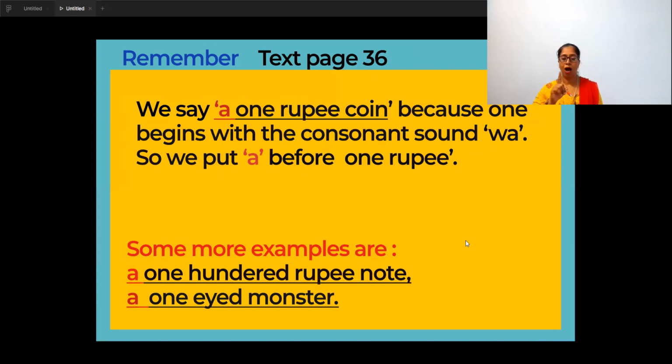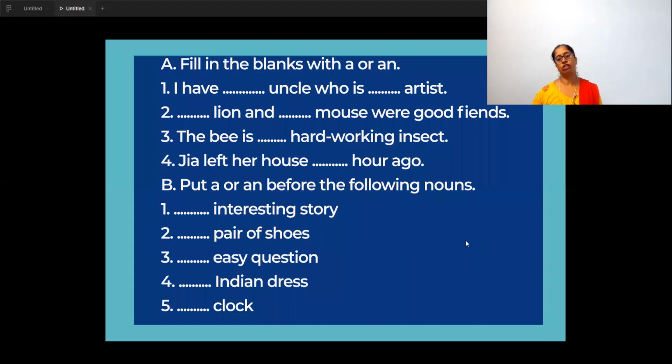Wa. One rupee. So you're not saying an one rupee. It is a wa sound, a one-rupee coin. So listen to the sound. It's a consonant sound, so you will write a. Similarly, a hundred-rupee note, a one-eyed monster, wa sound, and wa sound is a consonant sound.